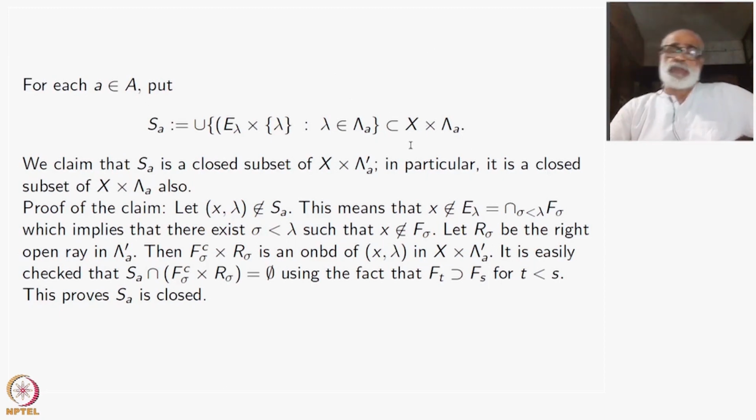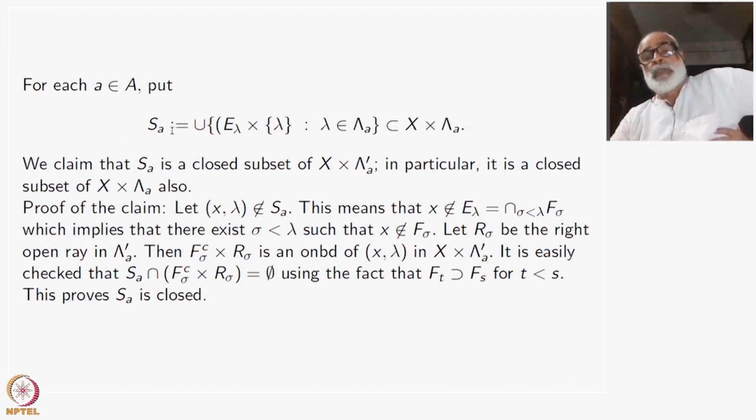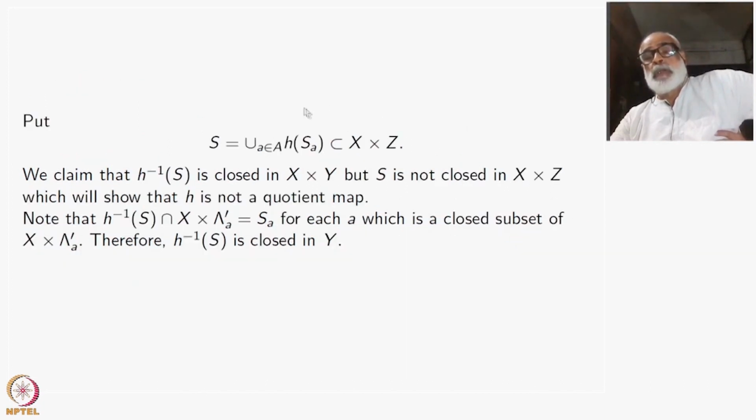Y itself is the disjoint union. There is no Y cross. So that is a subspace Y, right? So Y has this disjoint union of closed subsets, and that's a closed subset. In the disjoint union topology, there is no problem. All right, but S is its image, H of SA as A ranges over A, the same thing as H of all these disjoint unions.